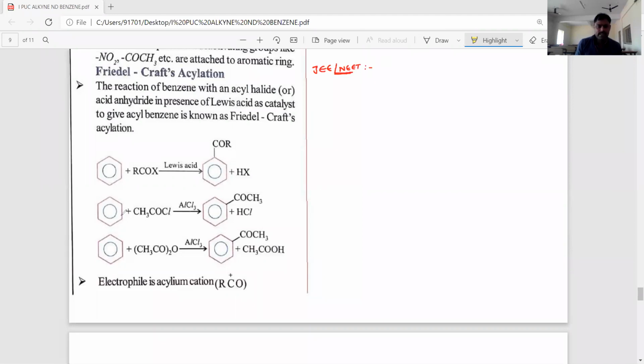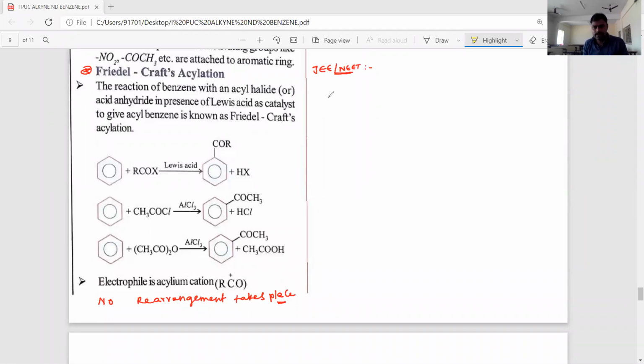And one more important thing is, in Friedel-Crafts acylation reaction, no rearrangement takes place. Means rearrangement reactions do not take place. But in Friedel-Crafts alkylation reactions, rearrangement takes place to form a more stable electrophile intermediate.